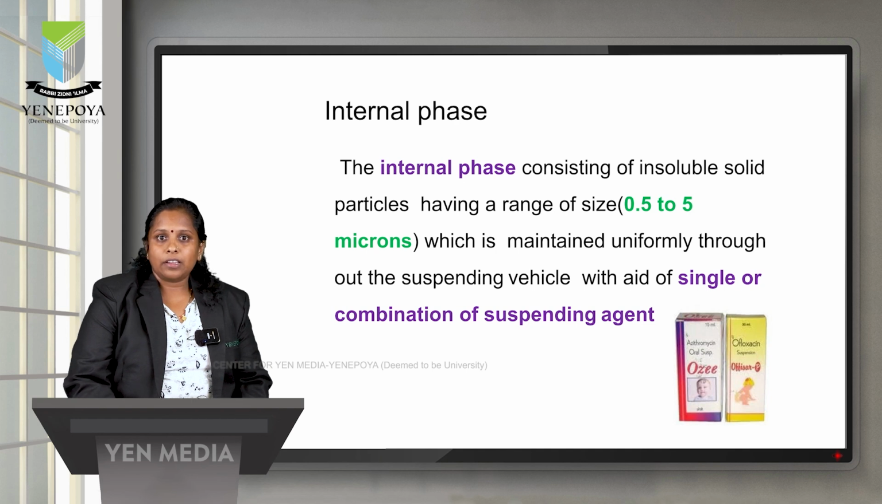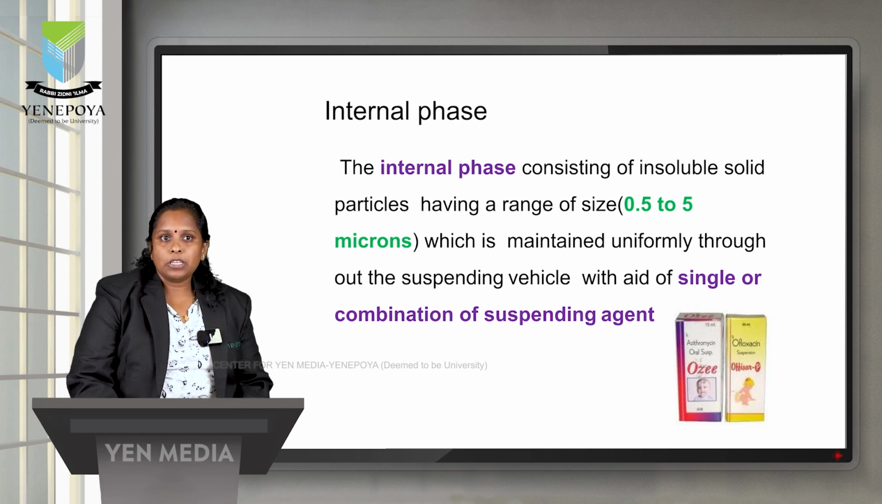When we define the suspension, we said it has two phases. The first phase is known as the internal phase. Internal phases are insoluble solid particles, and the size should be 0.5 to 5 microns, because larger particles will not be palatable as a liquid dosage form. They can irritate our oral mucosa. Sometimes a patient can also feel like vomiting. They may not enter into our digestive system or stomach.